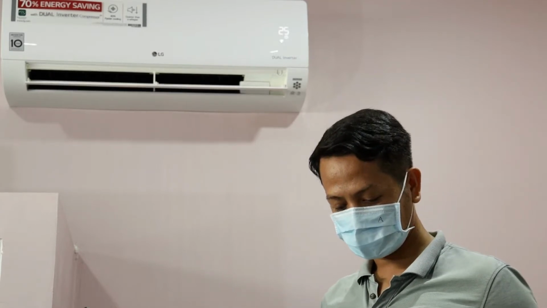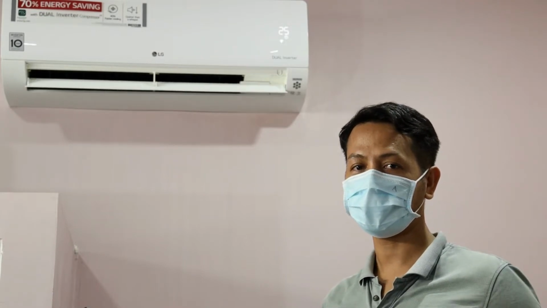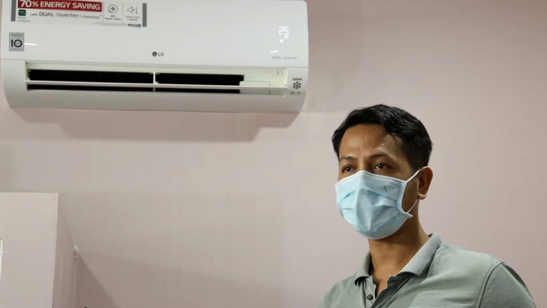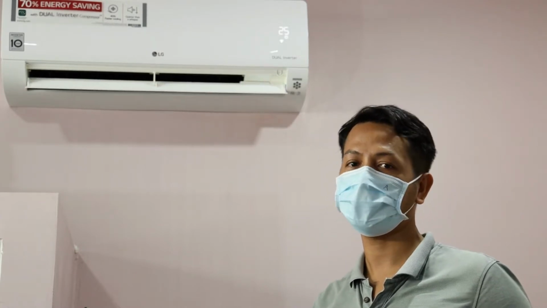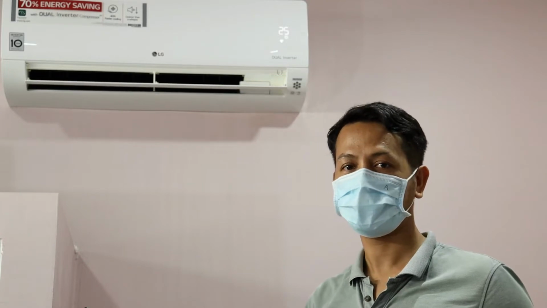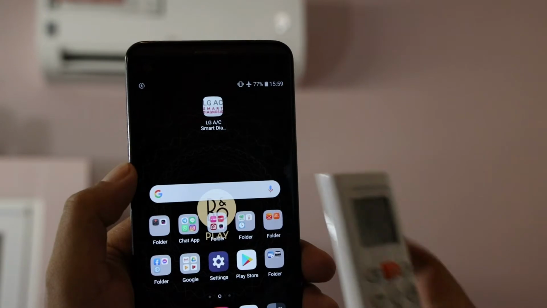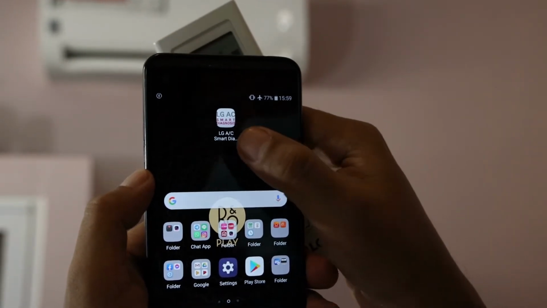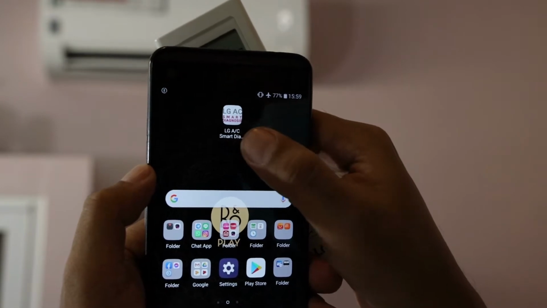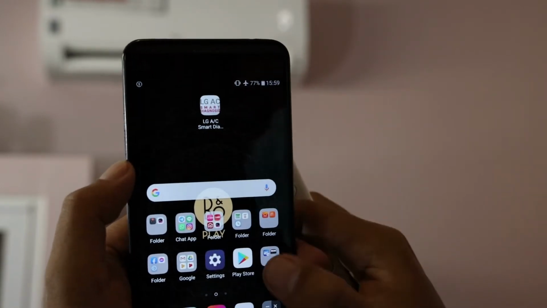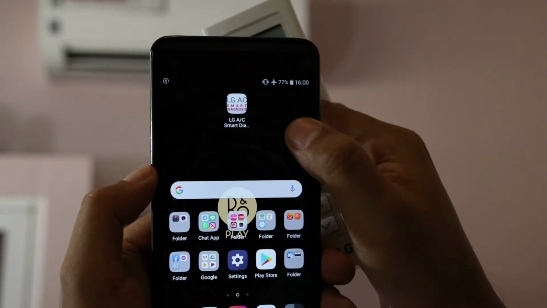This app is important for checking error codes on the machine and checking whether the operation of the machine is good or not. Yes, we can check details on the app. Right now I have already installed the application on my mobile phone. You can download this application from the Play Store or App Store, for iOS, iPhone and Android.